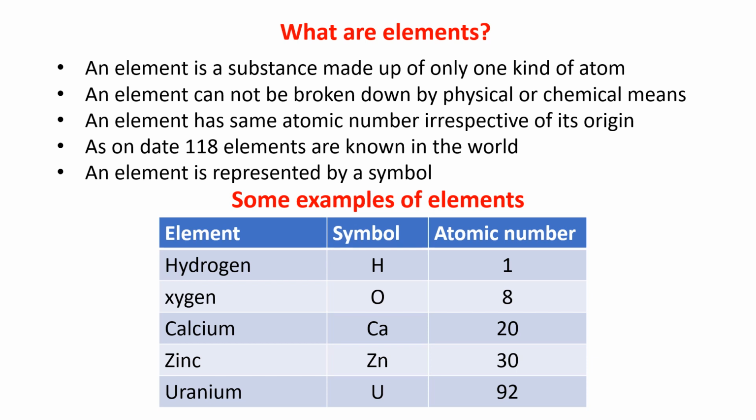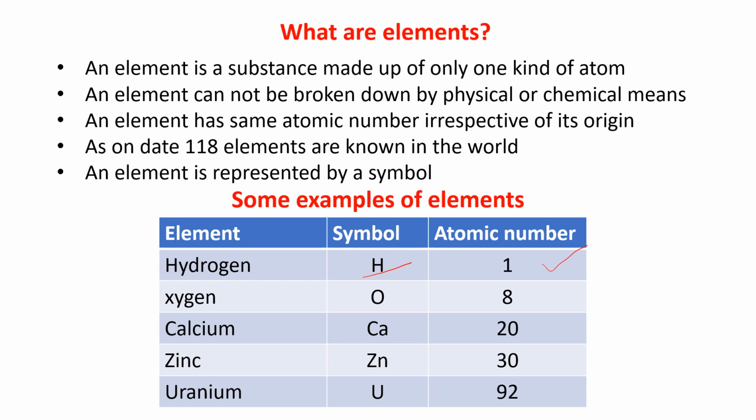Third point is that an element has the same atomic number irrespective of its origin. That means from anywhere you take that particular element, its atomic number will be the same. You take hydrogen from anywhere, the symbol of hydrogen will be H and its atomic number will be 1.